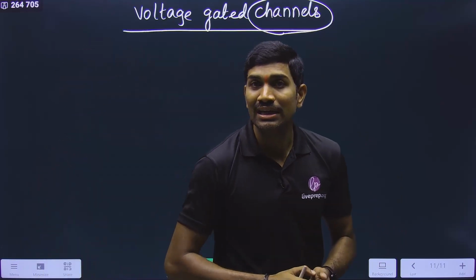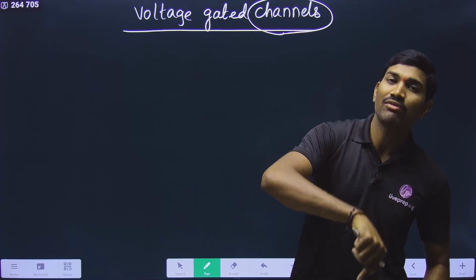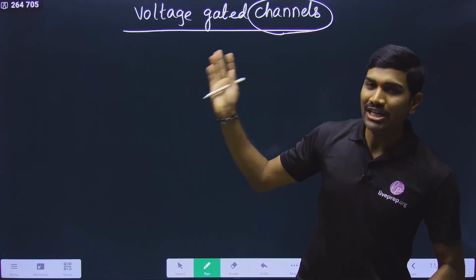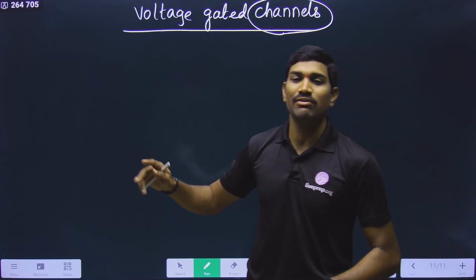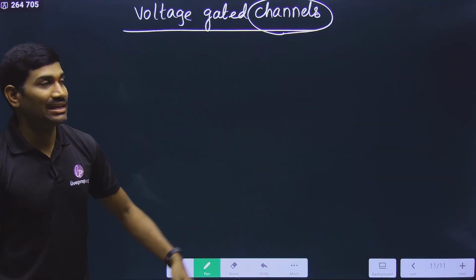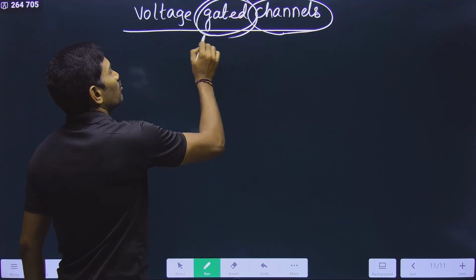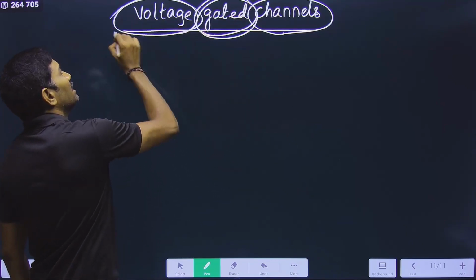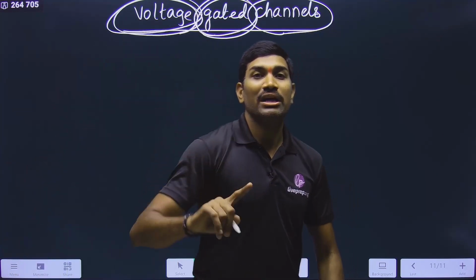And who will decide? Attachment of ligand to the receptor will cause opening of the channel, and detachment of the ligand from the receptor will cause closing of the channel. That's what we studied for ligand gated. But here, who will decide? The gate opening and closing will be decided by whom? It is the voltage. Voltage will decide whether it will open or not.